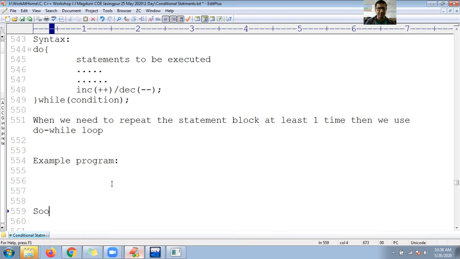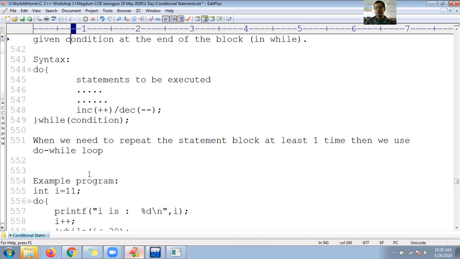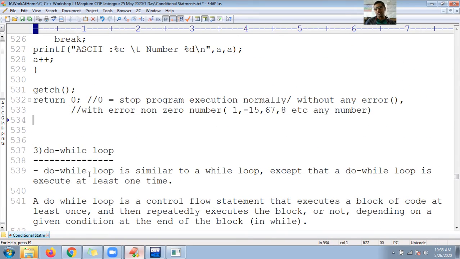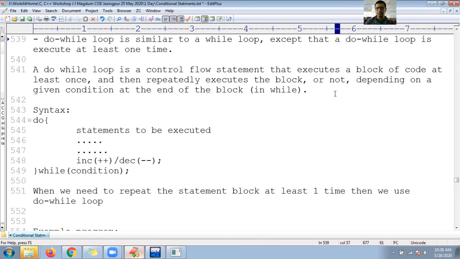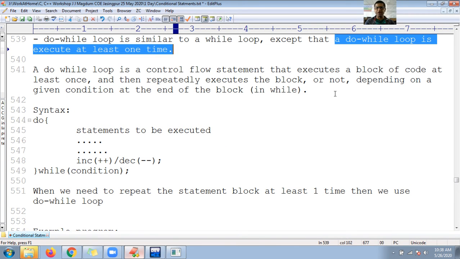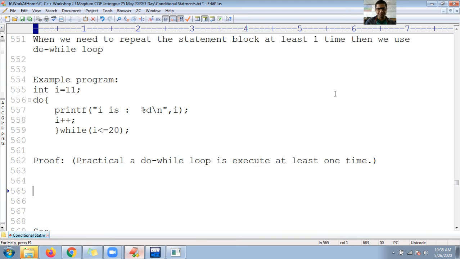So guys, for your reference sake, an example program. Let us see the proof: does the do while block really execute at least one time or not? This is the practical proof. Let me show that proof.